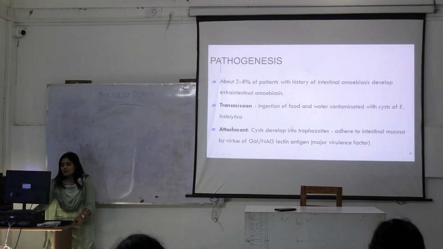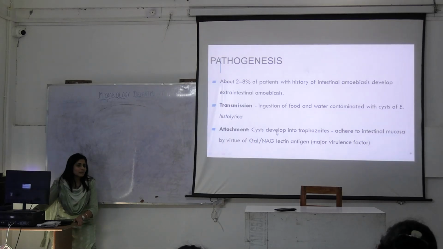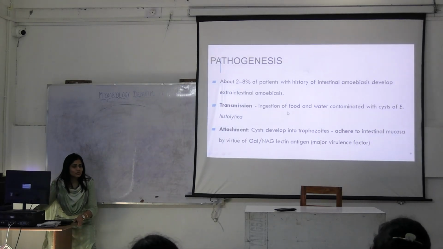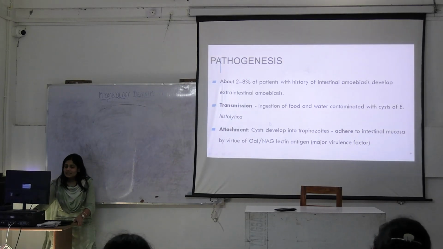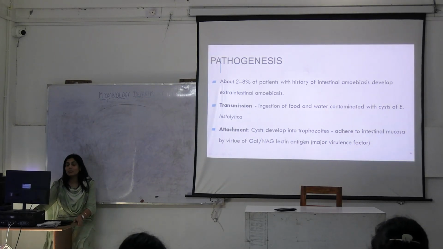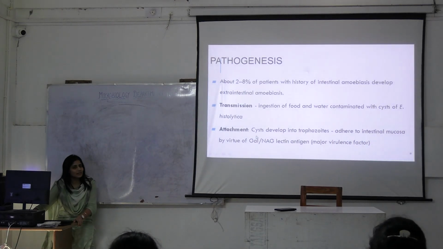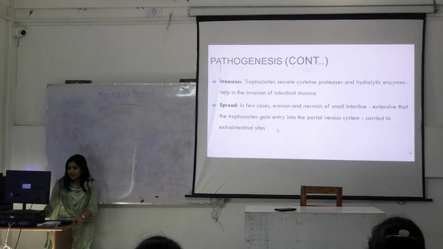Okay. Now we saw that there is some lectin antigen that was helping the attachment of this trophozoite in the intestine. This lectin antigen is also capable of inhibiting complement destruction. Because of this, it can survive inside the blood vessels. Okay? How did it reach inside the blood vessels?